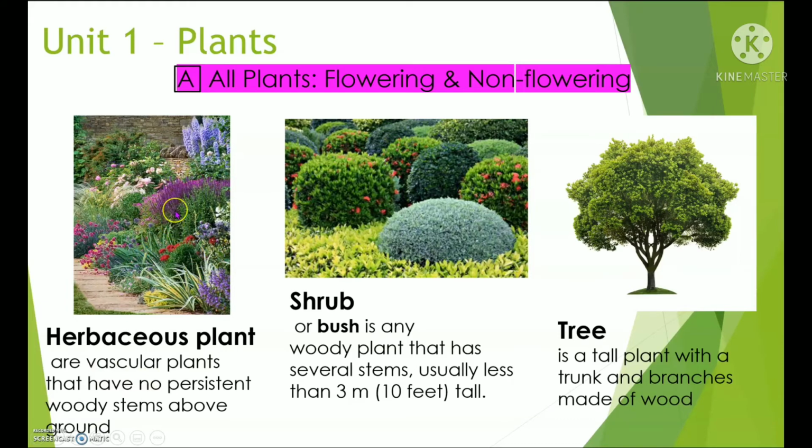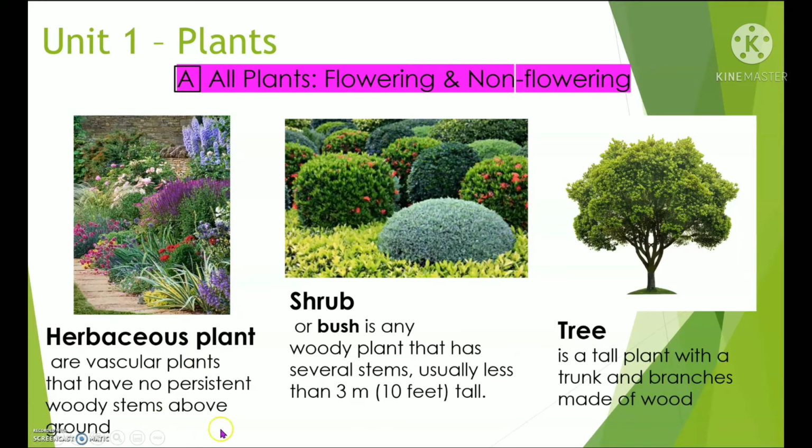They have no persistent woody stems above ground. So as you can see, there are no stems from the ground. They will just grow from plants to flower.